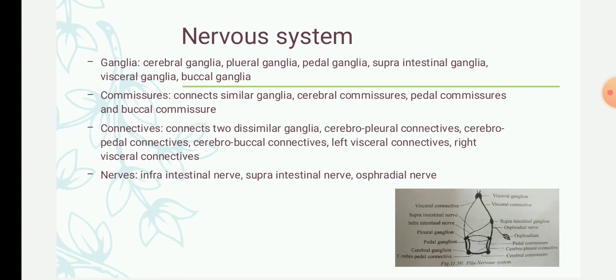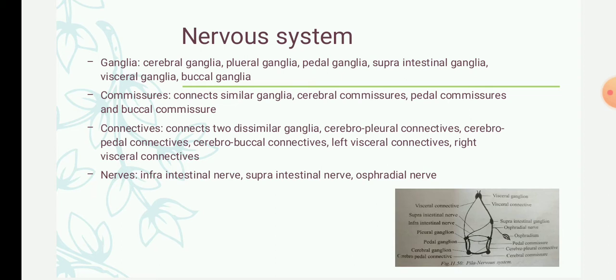The nervous system of pila is well developed, and it has two peculiar features. The first is that the nervous system of pila consists of ganglia which are placed in the form of a ring around the buccal mass. And the second important feature is that the nervous system is in a twisted form, that is, it forms a figure 8 structure. Okay, figure 8. And the nervous system is formed of ganglia, commissures, connectives and nerves.